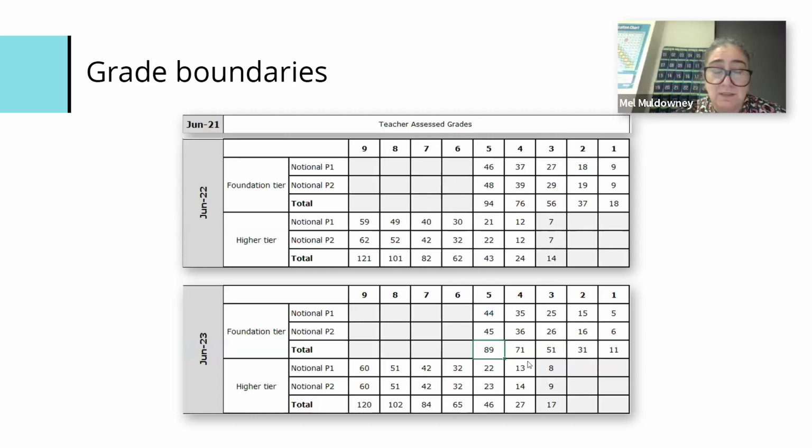I think it's difficult with grade boundaries not to talk to students about them. I always over-egg what they need. So even though a grade boundary may have dropped this year to 89 on foundation for grade 5, I'd still be talking it up and saying, nah, you probably need about 95. Because if the grade boundary was to jump back up to 94, just a word of warning, lots of people got stung when the new GCSE, the second year, because students will work to the level that we all know those students.